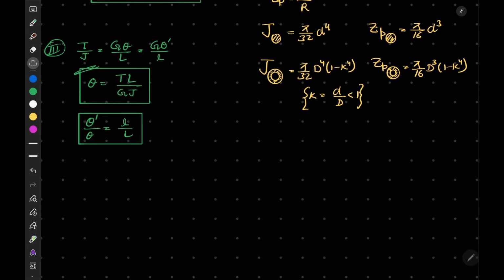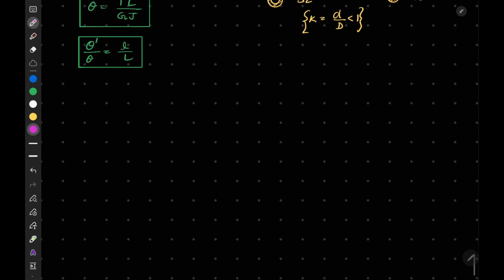Now a few terms I would like to define here. Let's define the term GJ, which we have discussed here. The term GJ combined is known as torsional rigidity, and its unit is Newton meter square.